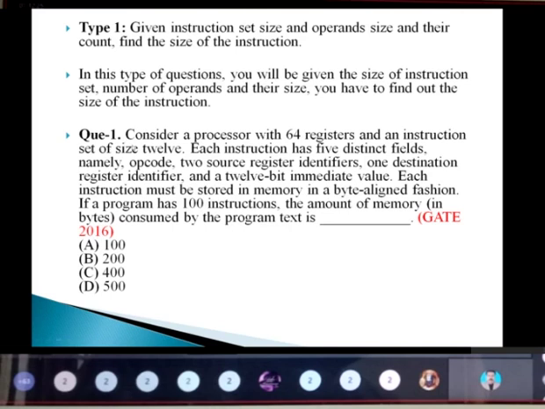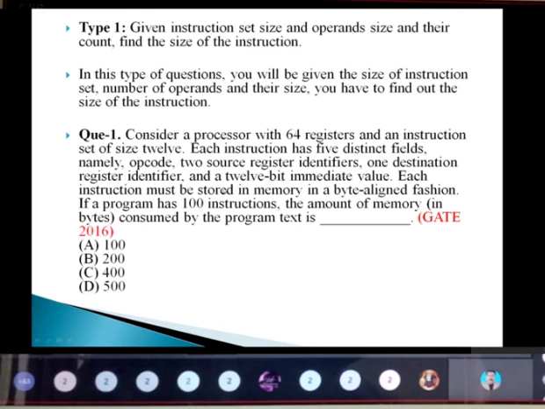The first question is about a processor with 64 registers and an instruction set size of 12. Each instruction has 5 distinct fields: an opcode, 2 source registers, 1 destination register, and a 12-bit immediate value. If I want to give a value, I can directly give it; that we call an immediate. This comes under the addressing mode. So our 12-bit immediate value is also given.